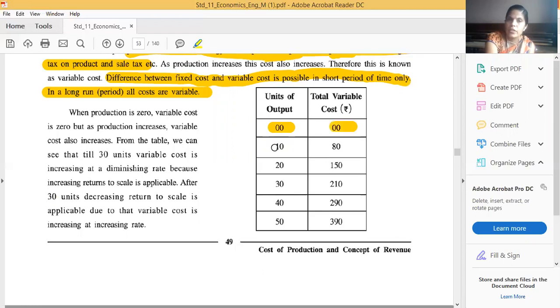When production is increasing, output is increasing, variable cost is also increasing from 0 to 80, 150, 210, 290 according to the increase in production, 10 to 20, 20 to 30 and 30 to 40. When production is 50, then total variable cost is 390. That means due to the increase in production, variable cost is also increasing. But fixed cost is fixed.